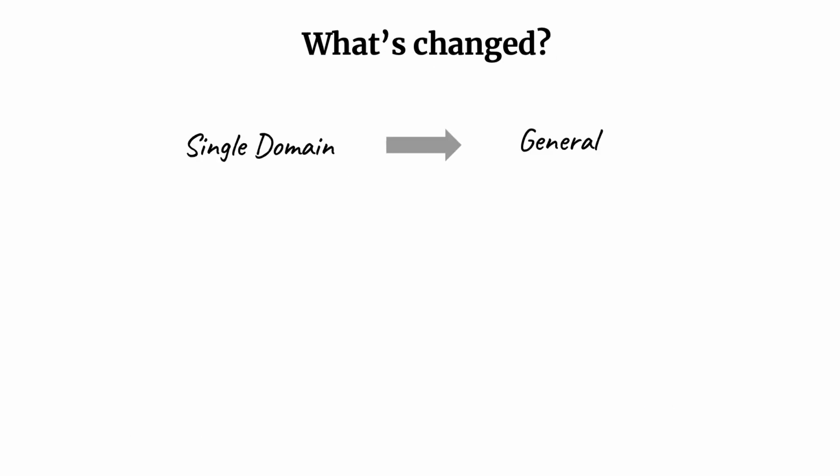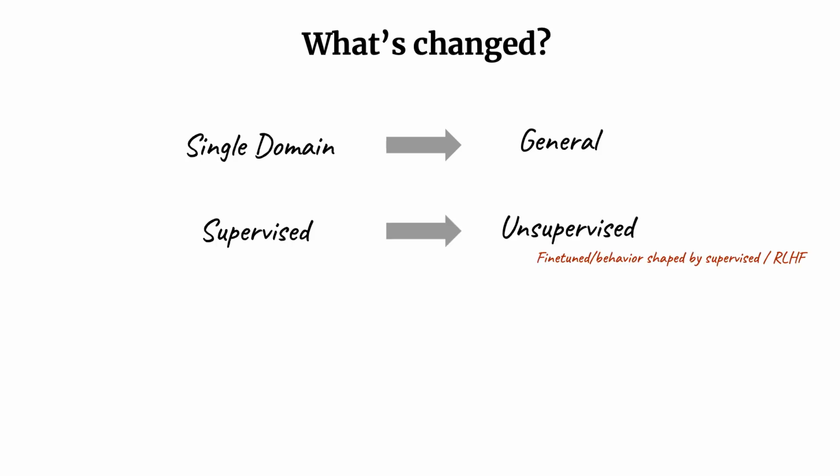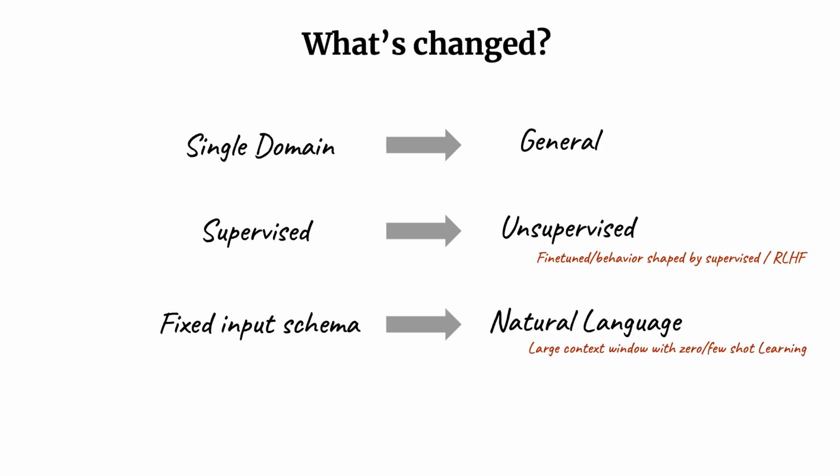Firstly, the technology changed from being usable for a single specific domain to being able to cross many domains. Secondly, we went from models that were primarily trying to learn from humans directly through supervised learning to being able to ingest unstructured data by themselves through a process of unsupervised learning. Thirdly, we went from needing to provide very specific input to the AI model to being able to input using natural language. In other words, previously we had to speak the language of machines, and now the machines speak in our language.